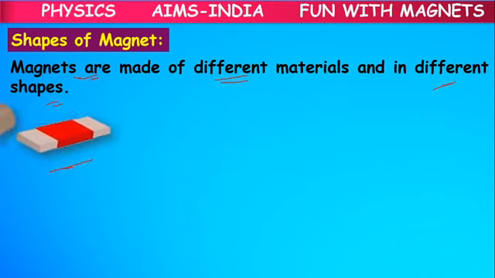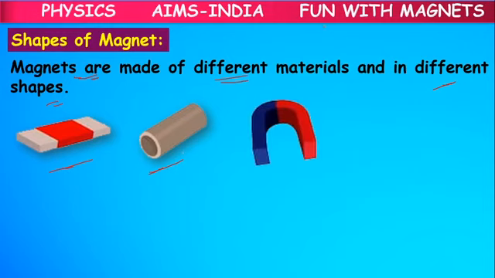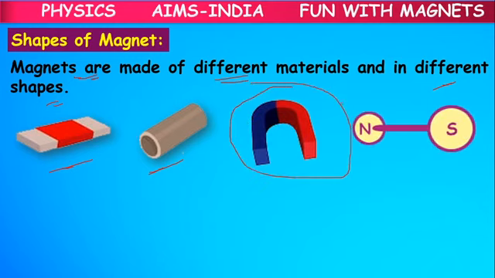Like the bar magnet, which is in the shape of a rectangle, the cylindrical magnet, the horseshoe magnet, this shape is called horseshoe, or the ball magnet or spherical magnet, which has spheres at the two ends, or one more kind, the ring magnet.